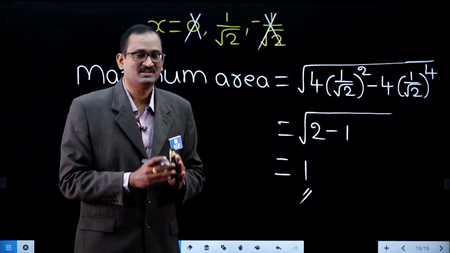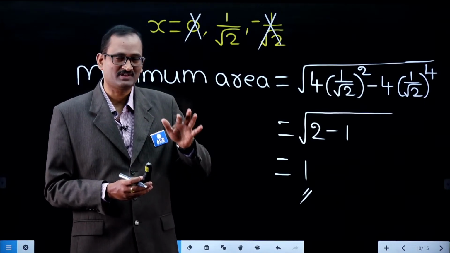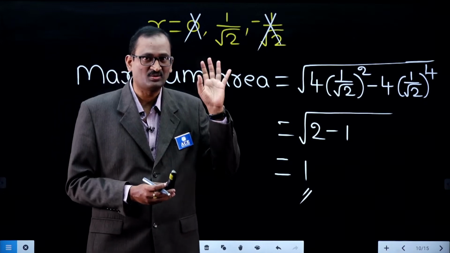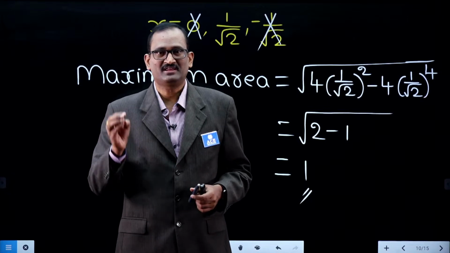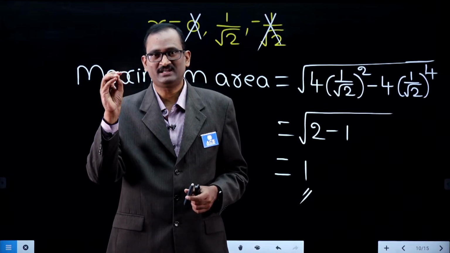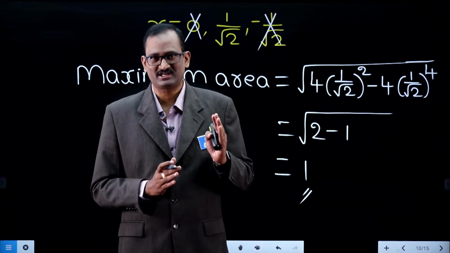In the GATE examination, not all problems, but some of the questions will be given like that only. You feel it is lengthy. For example, I am saying GATE Computer Science 2021. One problem was given in probability and statistics.